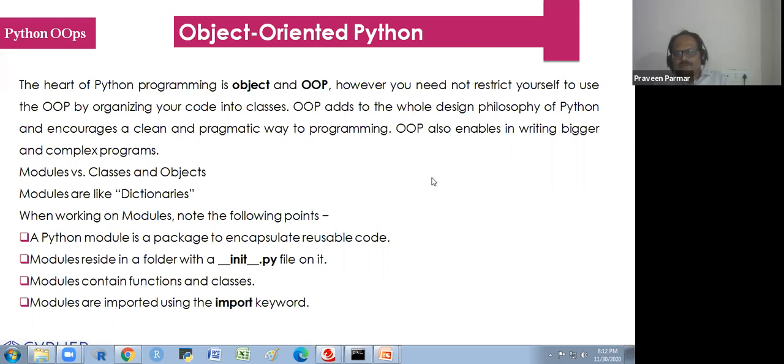modules versus classes and objects, and modules are like dictionaries. When we are working on modules, note the following points. Note it down that a Python module is a package to encapsulate reusable code. Modules reside in a folder with an init.py file in it. It is not here in the Jupyter. We use this in PyCharm and some other text editors. Modules contain functions and classes, and modules are imported using the import keyword.